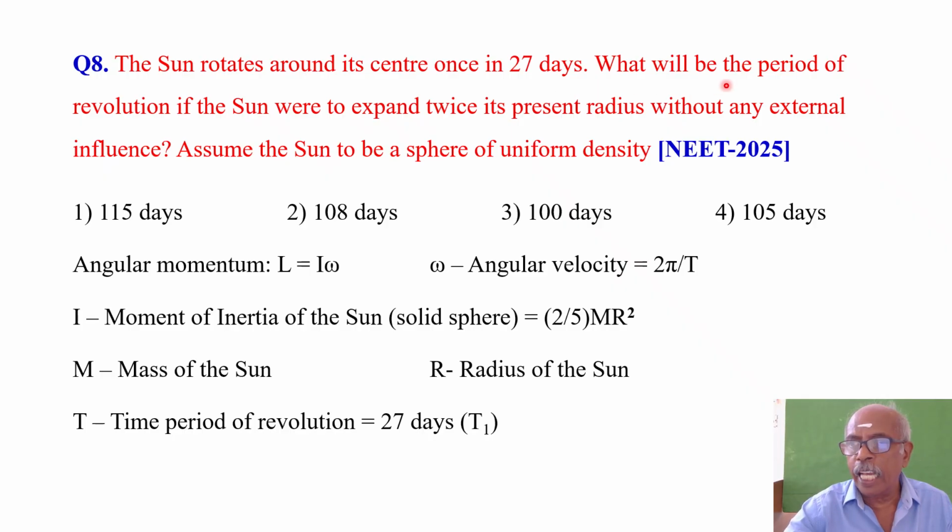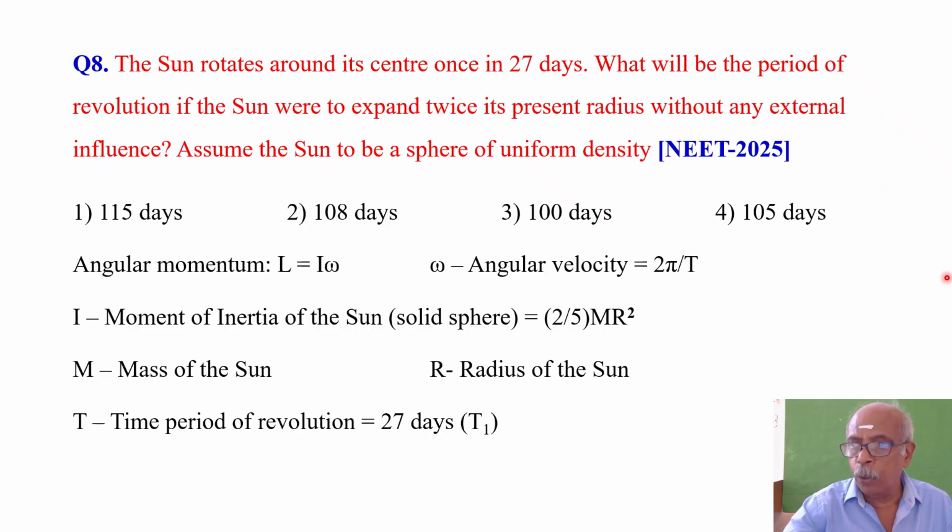What will be the period of revolution if the Sun were to expand to twice its present radius without any external influence? Assume the Sun to be a sphere of uniform density. You are given four options: 150 days, 108 days, 100 days, and 105 days.